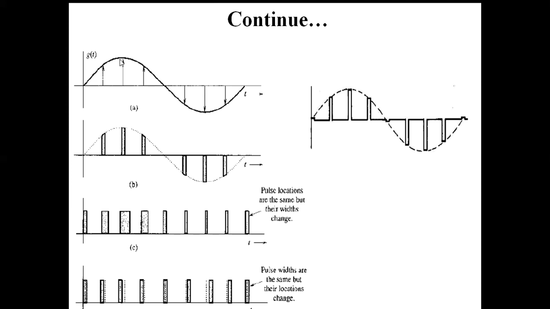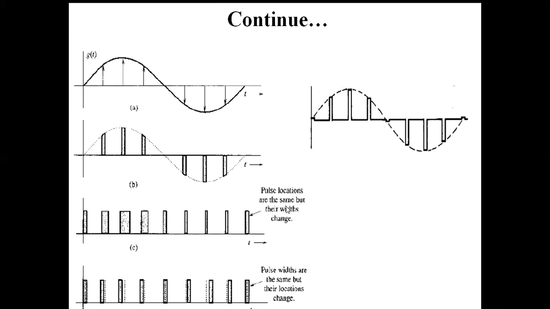You can see that at this point the amplitude is maximum, so obviously the width of the carrier signal will be maximum, and this is the minimum voltage point of the message signal. So here the width of the carrier signal is the lowest, but the positions are not changing. The pulse location will be the same.